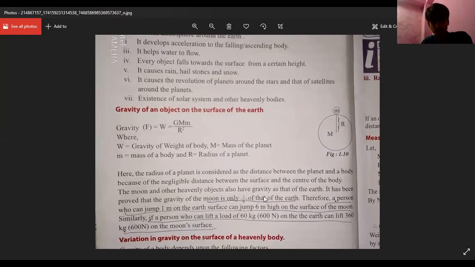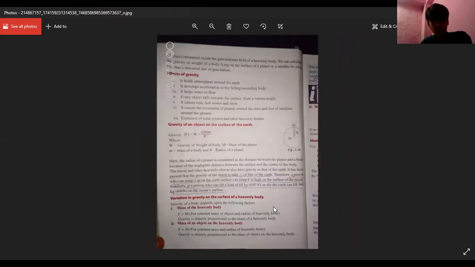So now, this will come in the numerical part. I will do the numericals of this equation also. If you have any numerical questions, I will do that.